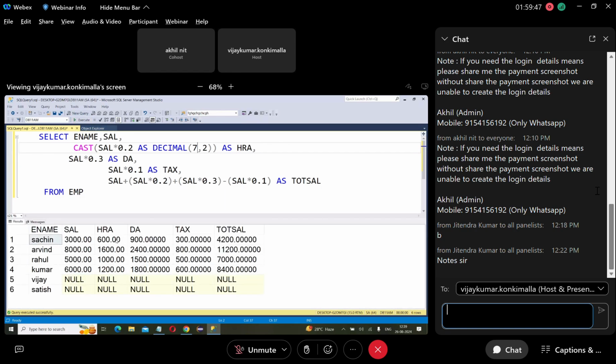There are functions we have to use. What is that function? Cast. So it converts after the decimal point. I am showing 2; if I say 1, then it shows 1 digit. I applied it to the HRA. We'll see the cast function, and after going to that function you'll understand.